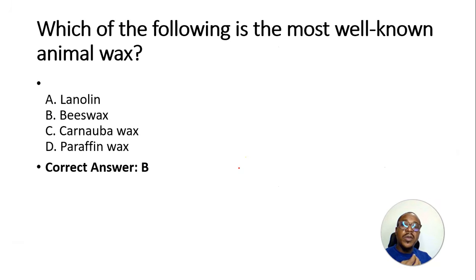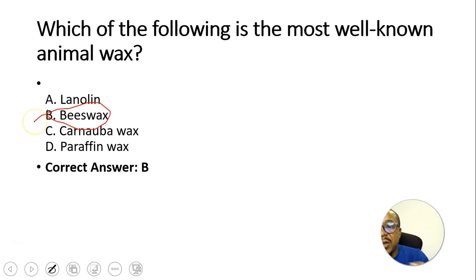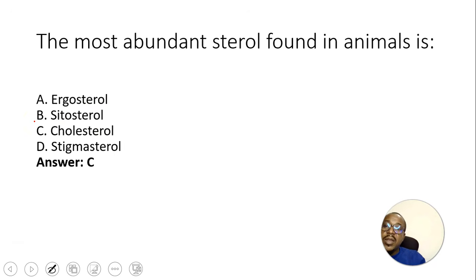So which of the following is the most well-known wax? The answer to that question is the bee wax, the well-known wax. The most abundant sterol found in animals is cholesterol. Ergosterol is usually found in fungi, and that is what some of the antifungal creams inhibit.